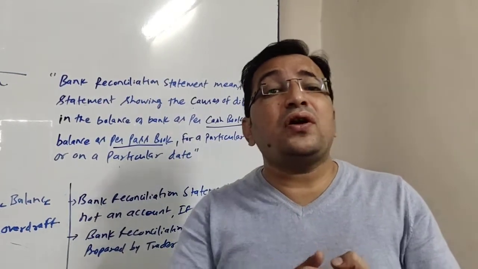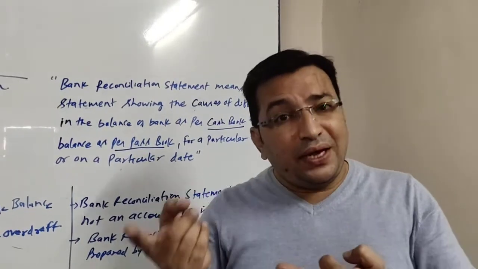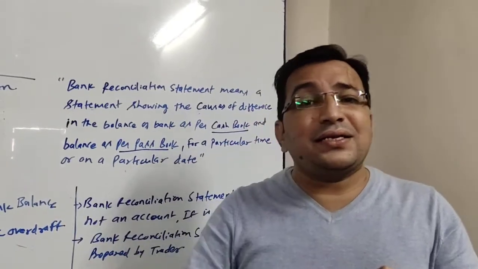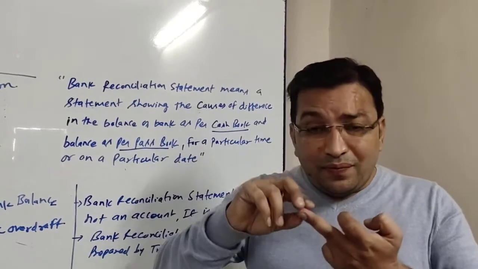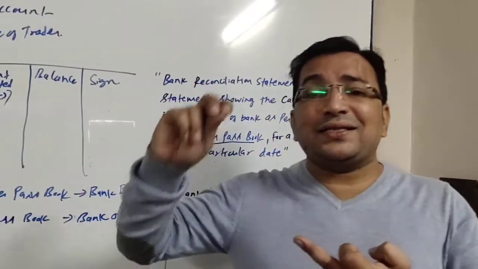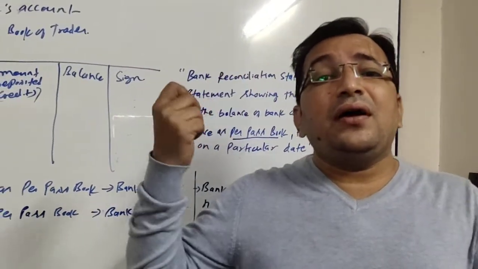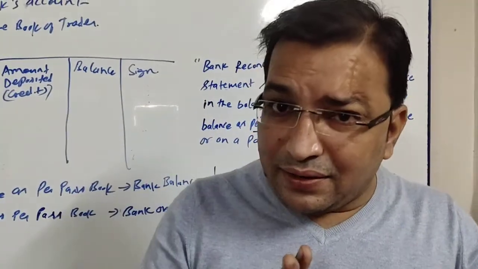It does not rectify the error. If there is any error from either side, the bank reconciliation statement will not rectify that. It will show the cause of difference because of that error.